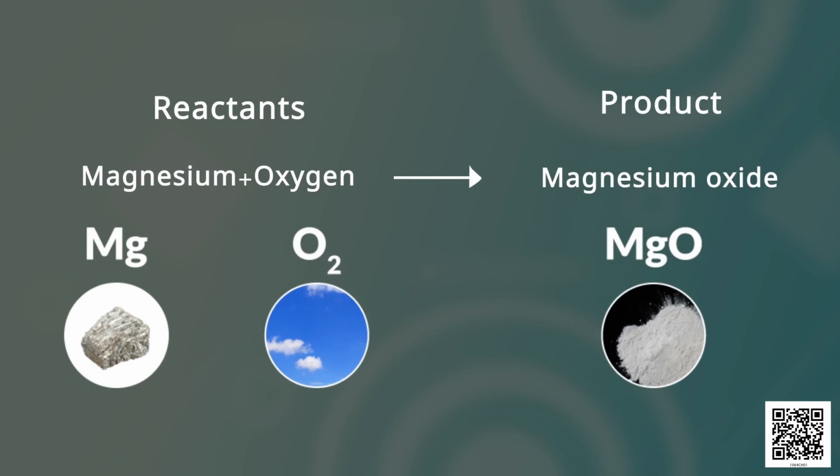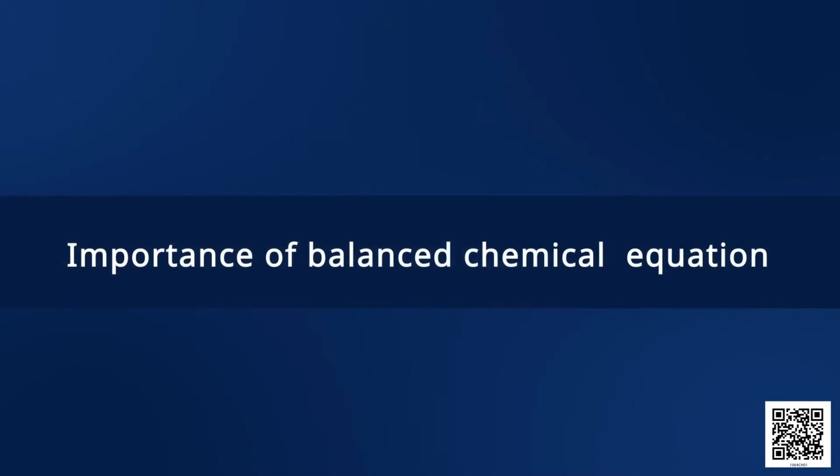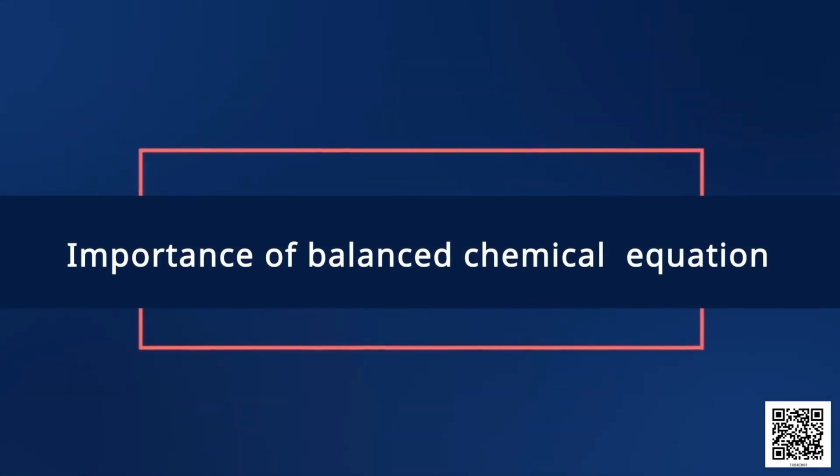Students, now let us understand the importance of a balanced chemical equation. Before that, let us try to balance a chemical equation.